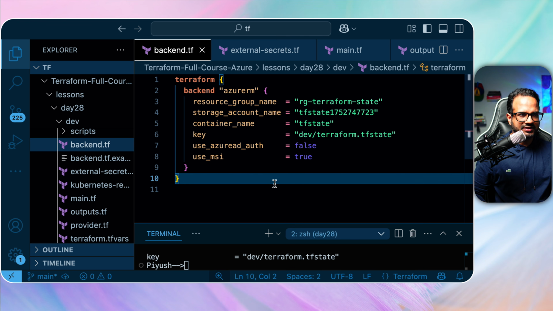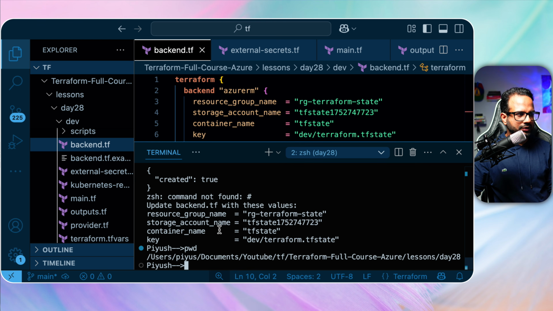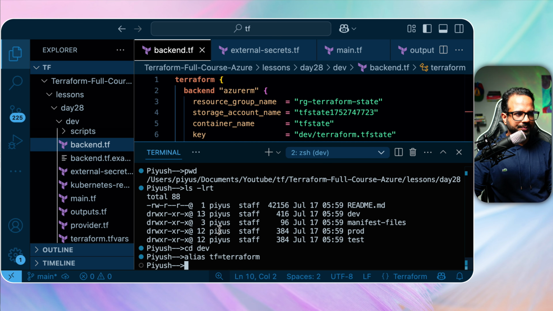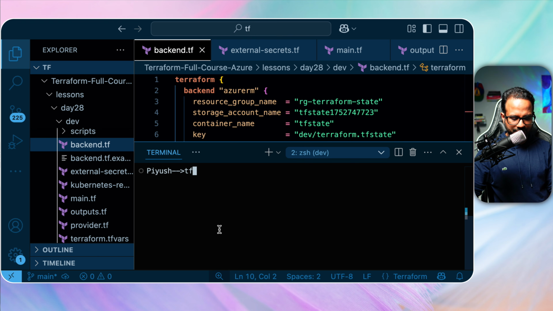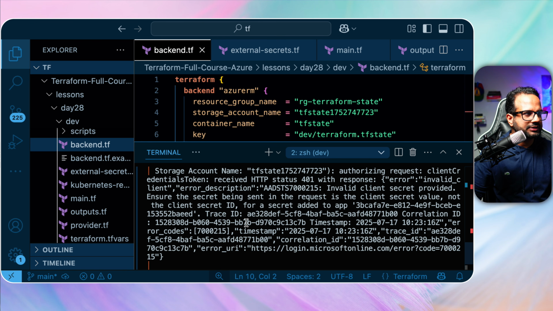Okay, let's save this. Now I have to go inside the dev folder, day 28 and dev, and run. Let me set the alias first, tf equal to Terraform. Now I just need to run Terraform plan. And no, before that I have to initialize the backend because we are using a remote backend.